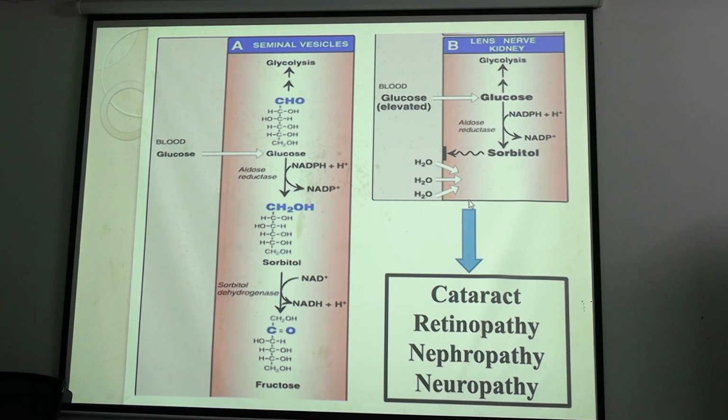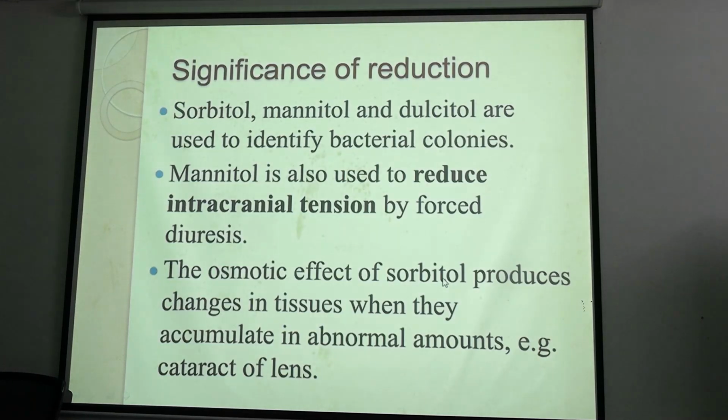Okay, so long term complications of diabetes mellitus will be cataract, retinopathy, nephropathy, neuropathy because of accumulation of sorbitol or mannitol. Okay, clear? That's why. And mannitol is therapeutically used to reduce the intracranial tension by forced diuresis, by osmotic pressure gradient.